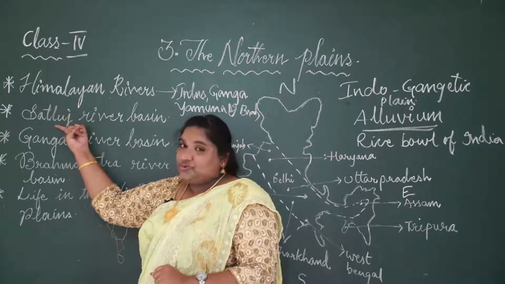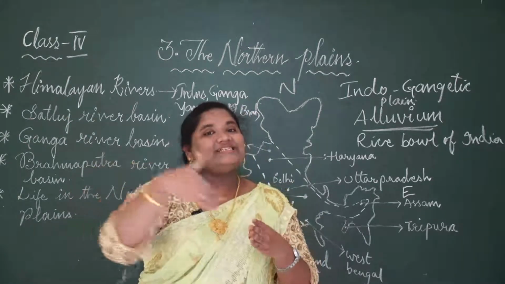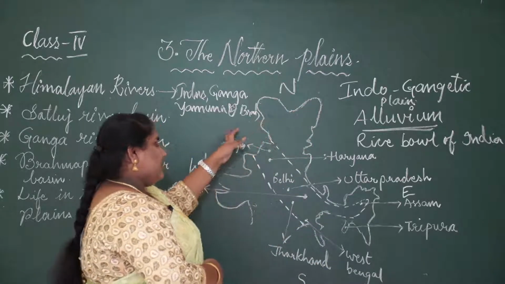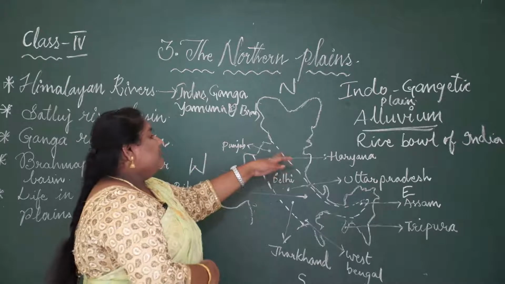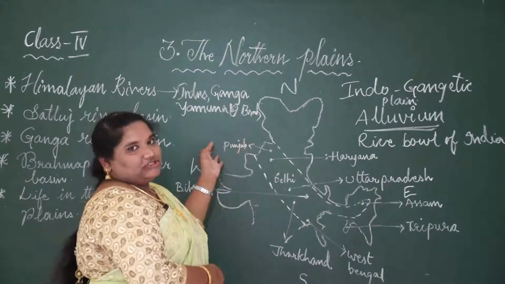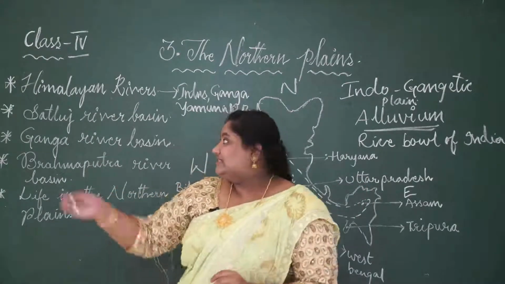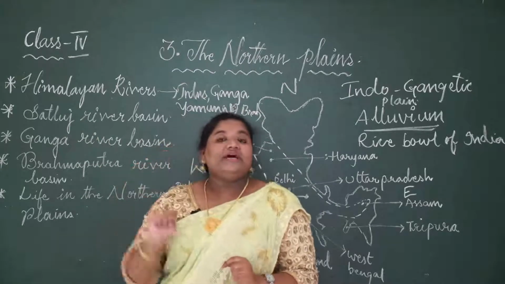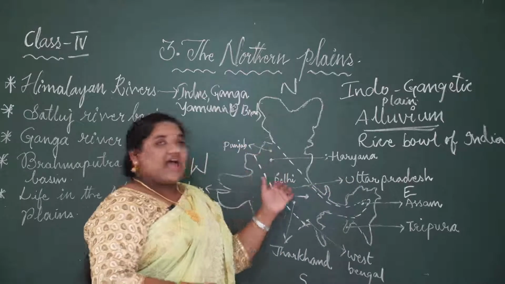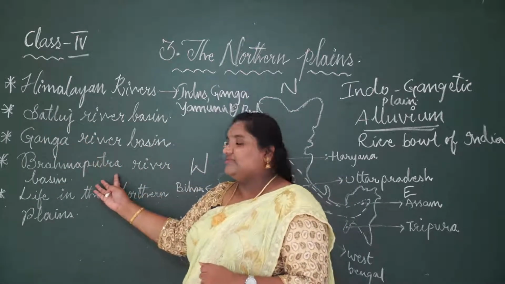So Satluj, what is Satluj? Satluj is the river which combines with the river Indus in the northern region, where it flows down, and here we have Satluj, then it mixes up with river Indus. So it is also a tributary of river Indus. Satluj is a tributary of river Indus. So here in the northern plain, what do we have? We have Satluj river basin, Ganga river basin, Brahmaputra river basin.